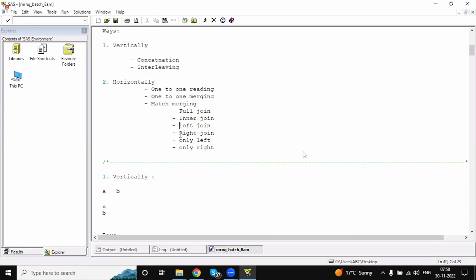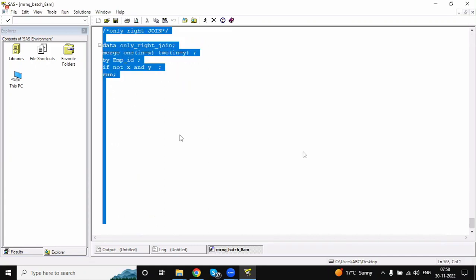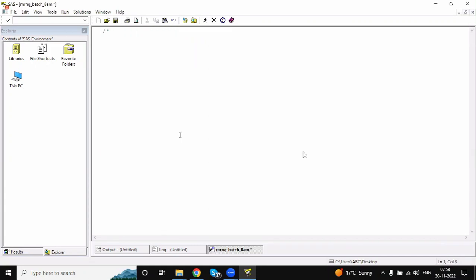If there are no doubts, today we'll start with a fresh topic called functions.